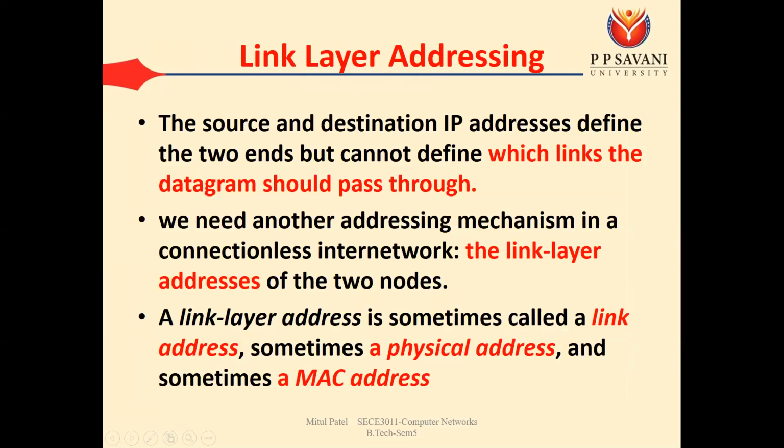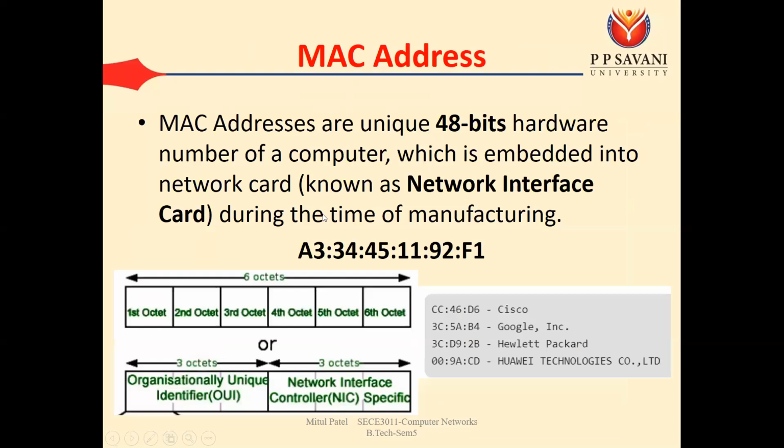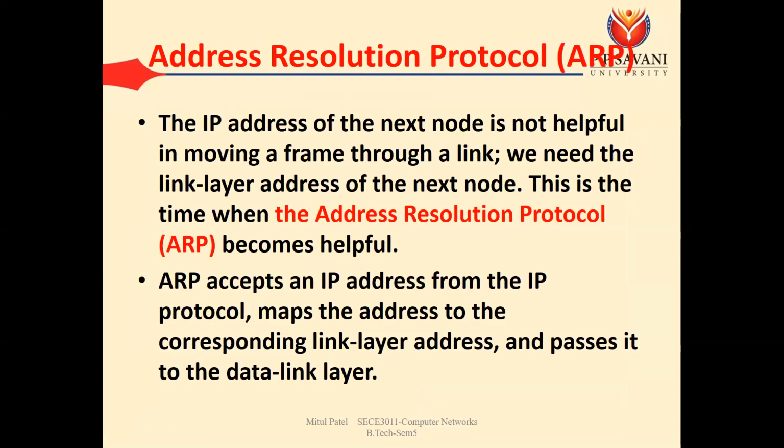The IP address of the next node is not helpful in moving a frame through a link. We need the link layer address of the next node, and this is the time when ARP becomes helpful.